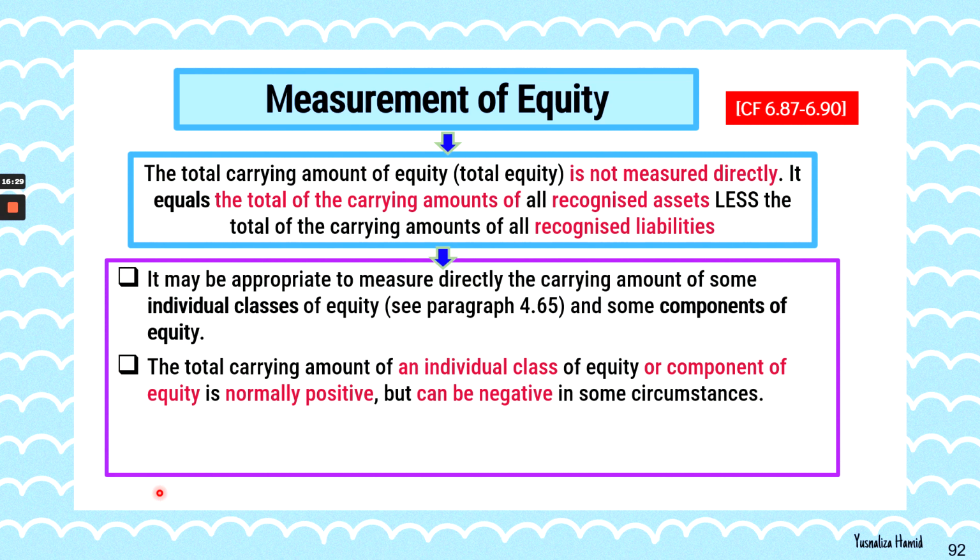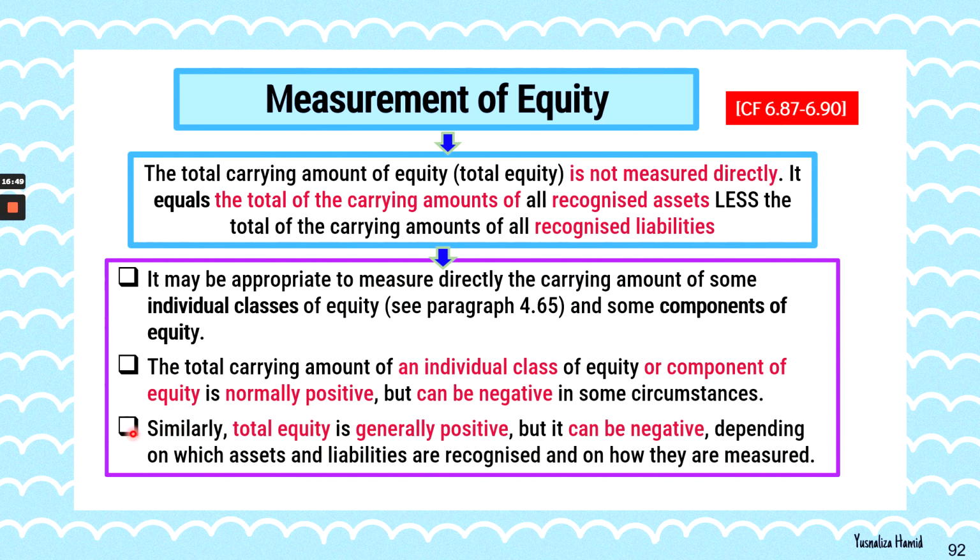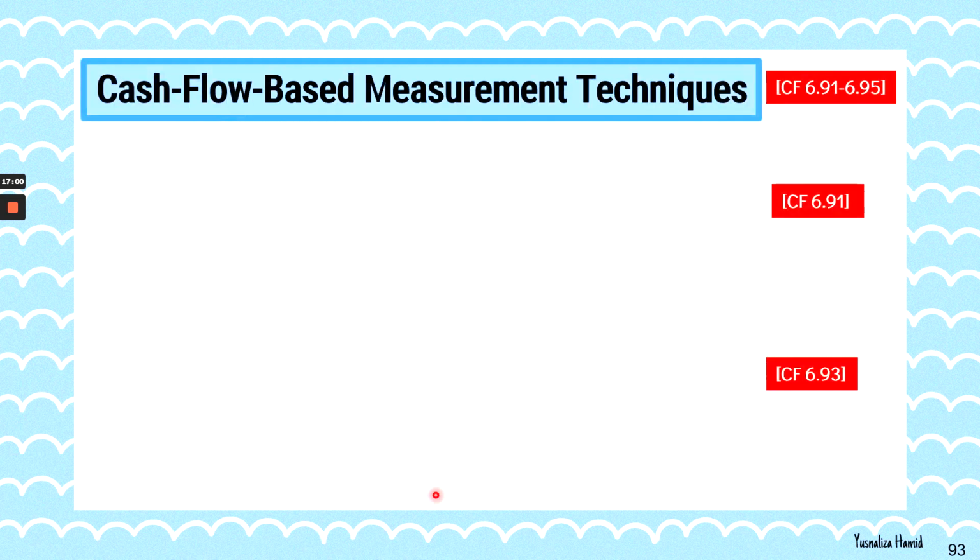If there is an element of equity, the profit for the year, the net profit, it can also be negative, but you will call it net loss. It can also be positive. Of course, most of the time you want to see the profitability of the company keep rising. The next one is that total equity is generally positive, but it can also be negative, depending on which assets and liabilities are recognized and how they are measured.